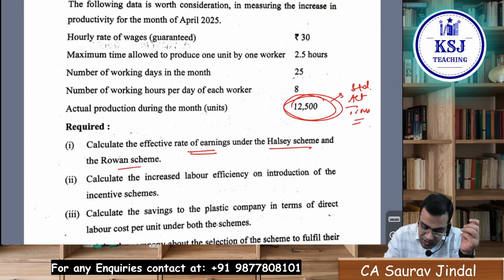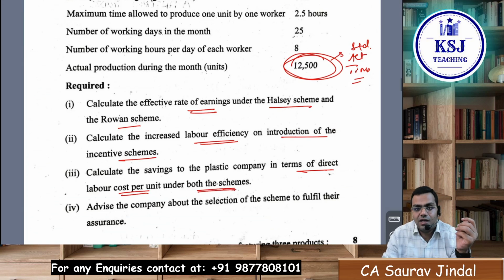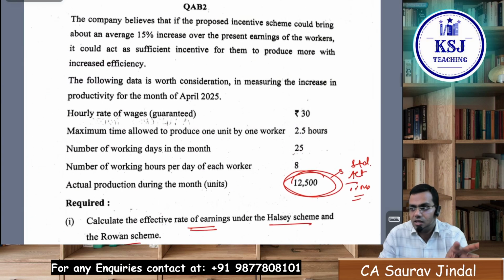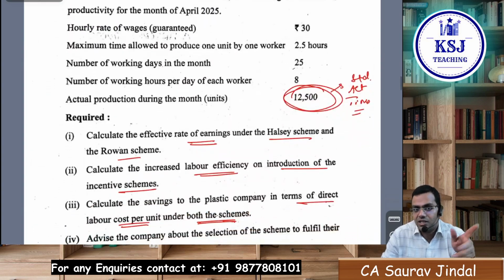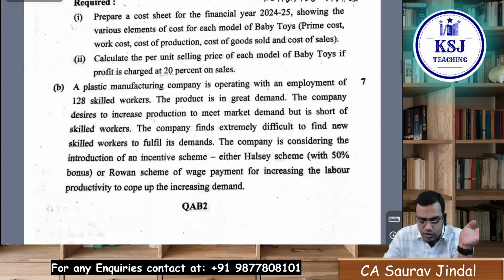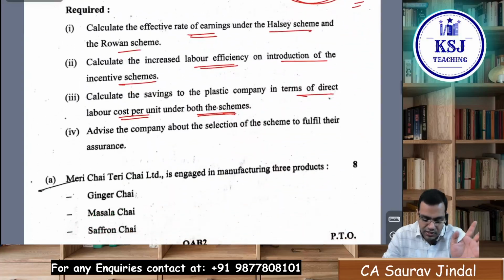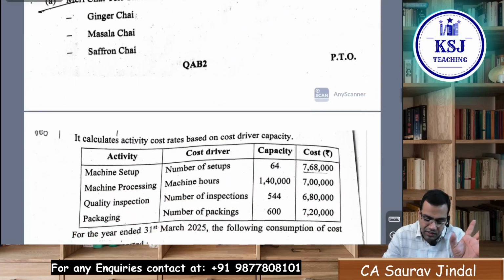Calculate the increased labor efficiency on introduction of incentive scheme and savings to the company in terms of direct labor cost per unit under both the schemes, right? That is, what is the existing rate, what is the labor rate as per Halsey and Rowan, and what is the savings to the company. So this question was a good one from labor costing, and a similar question is there in my book also, right? Somewhere a similar question is there.